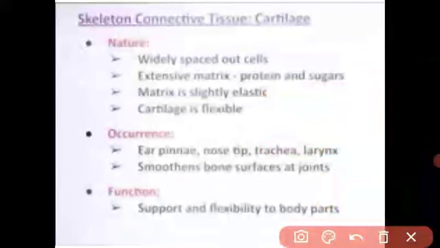Got it? So the cartilage is flexible. Why? Because in between the cells of cartilage there is a space, and the space is filled with fluid, so the cartilage is flexible.